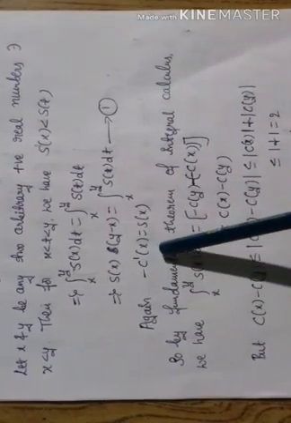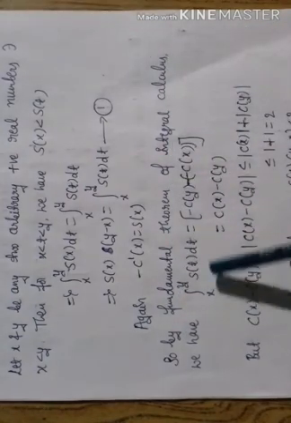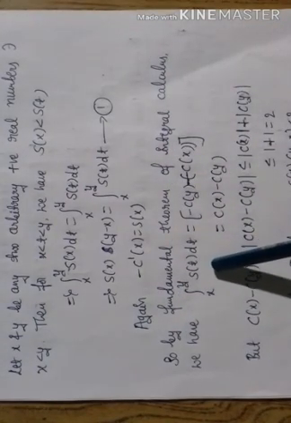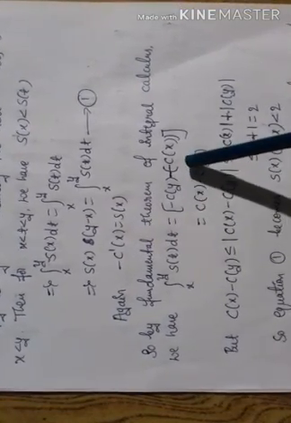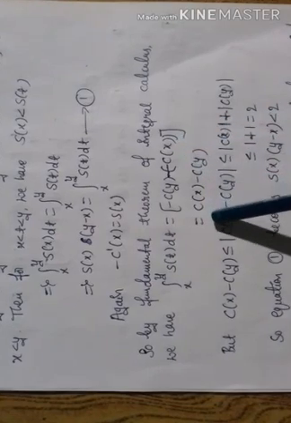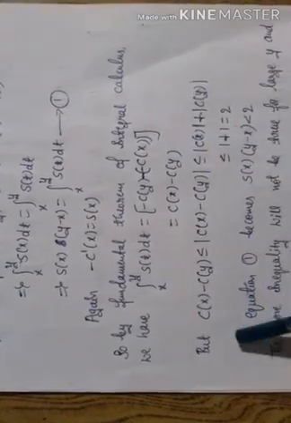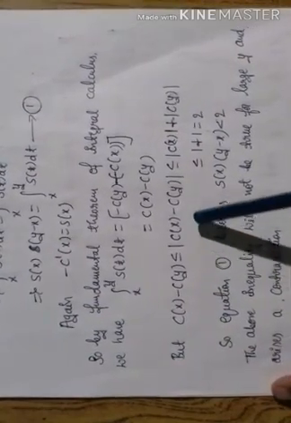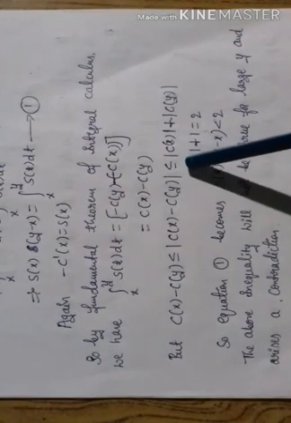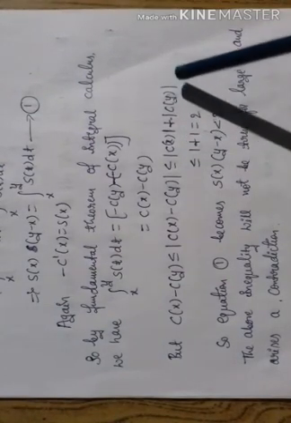Again, minus c dash of x is equal to s of x. So, by the fundamental theorem of integral calculus, the integration from x to y of s of t dt is equal to minus c of y minus c of x, which is equal to c of x minus c of y. But c of x minus c of y is less than or equal to mod of c of x minus c of y, which is less than or equal to mod of c of x plus mod of c of y.